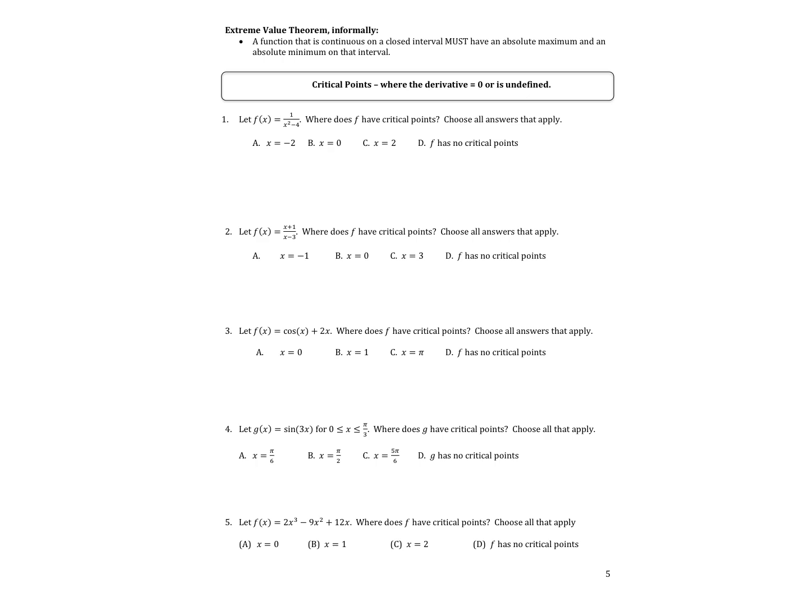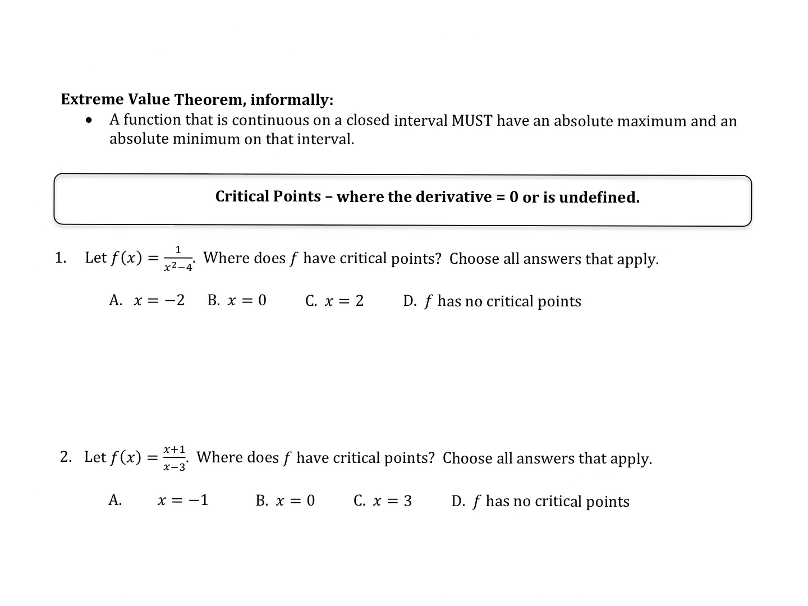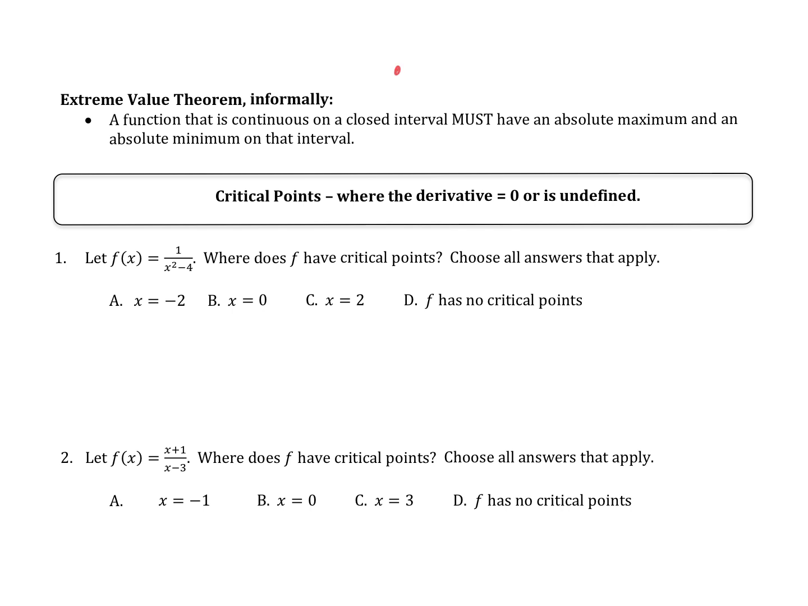So extreme values: a function that is continuous on a closed interval. Closed interval just means that the ends are closed. So if my function was like this, that's a closed interval, then that must have an absolute max and an absolute min. As long as those are filled in, we've got maxes and mins. Okay, point for us to note.